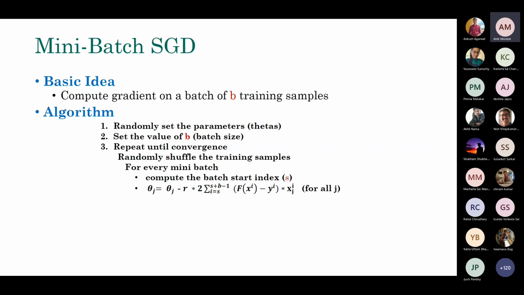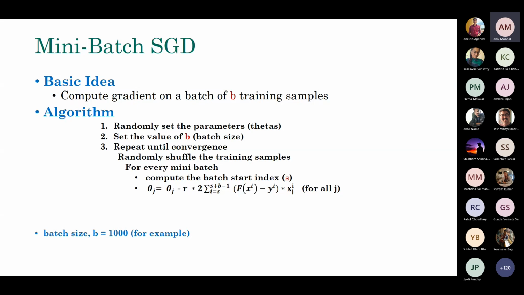If there are, for example, 20 samples in your data and your batch size is 4, then after a full pass you are making 5 updates. In one-sample stochastic gradient descent, you are making 20 updates because there are 20 samples. And in batch gradient descent, you are making only one update because you are taking all the samples. So that's the major distinction between all of these.